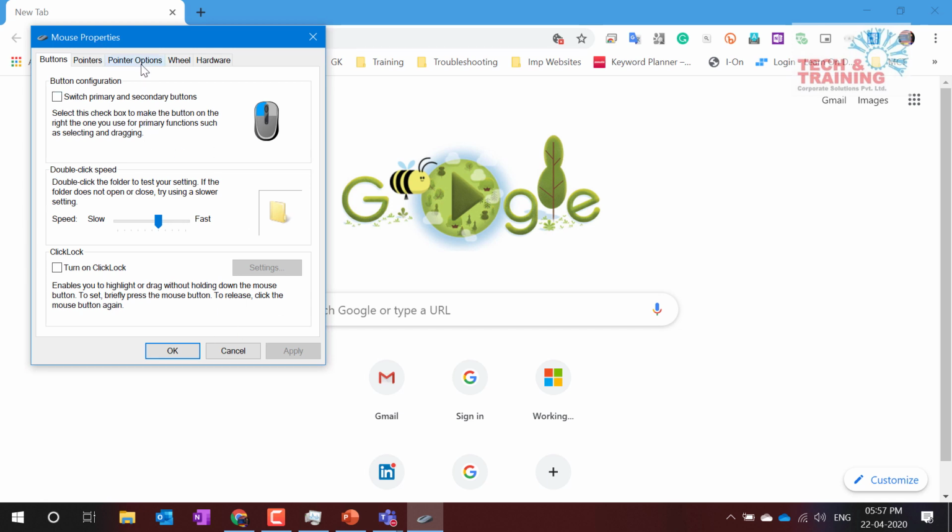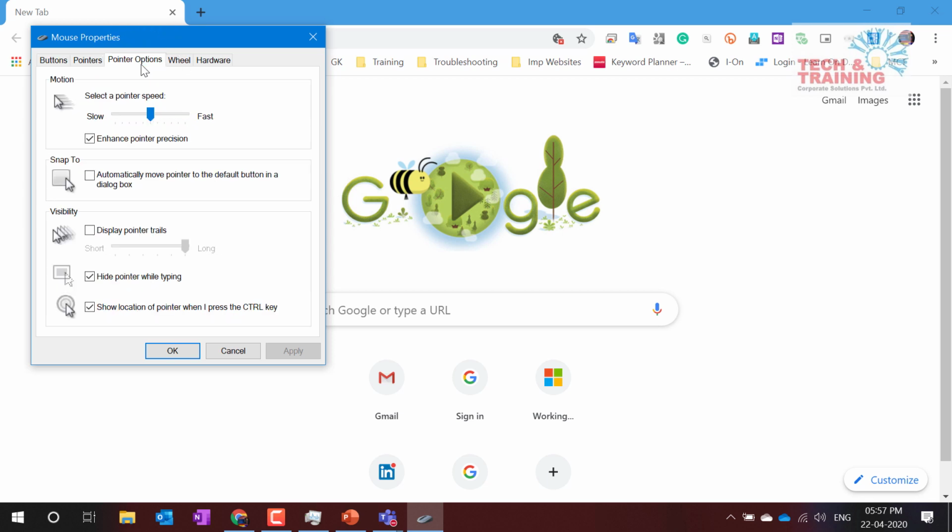You need to now go to pointer options. When you go to pointer options, here you will see the option. Please do not click on pointers. I've seen many people click on pointers. It is pointer options, the third tab from the left. If you're using a Dell laptop or Dell machine, it could be the fourth tab as well.